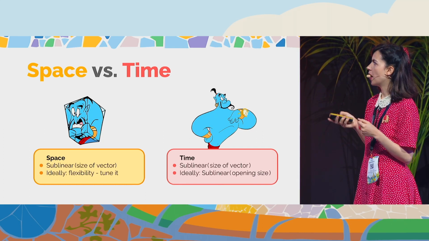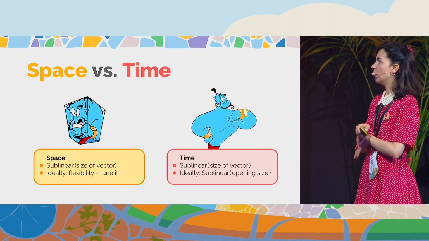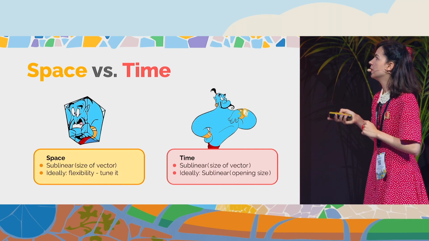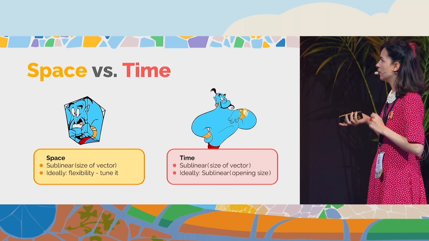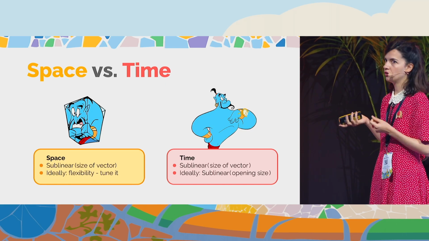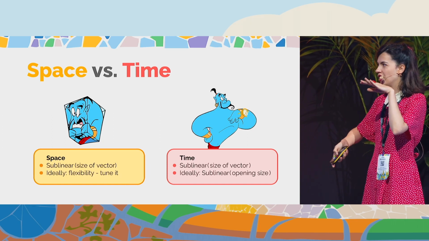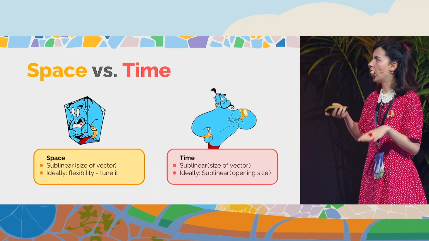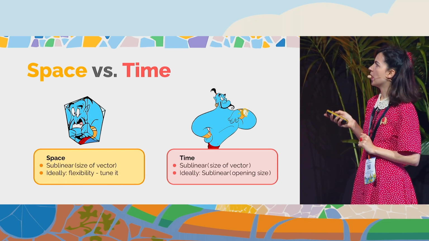So we hope to have space allocated to this trade-off that is sublinear in the size of the vector, and also for the time, we hope to have a time of reply in the online phase that is sublinear in the size of the vector, and ideally maybe sublinear in the opening size. And ideally, we can tune how much time and how much space we are willing to allocate for this phase. So we can store more or less to make it faster.